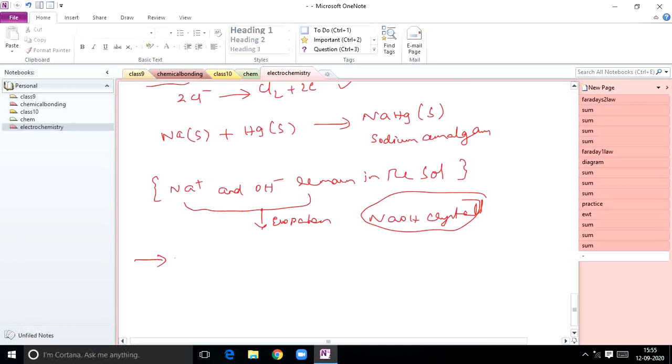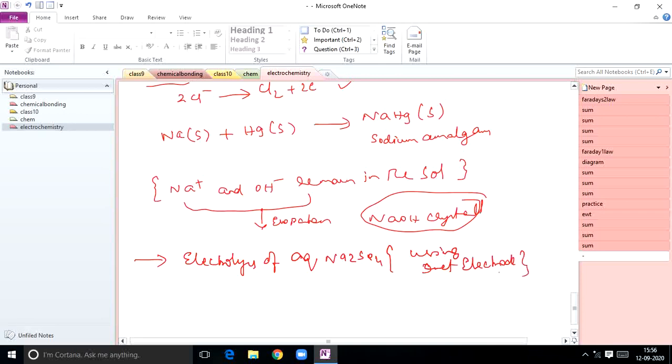Next example you can take: electrolysis of aqueous sodium sulfate solution, using an inert electrode like platinum.